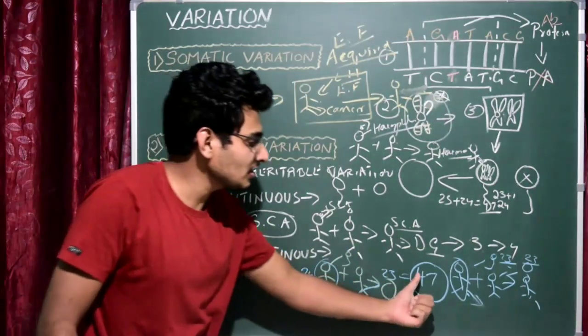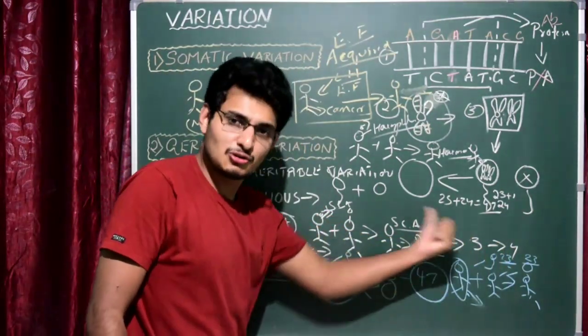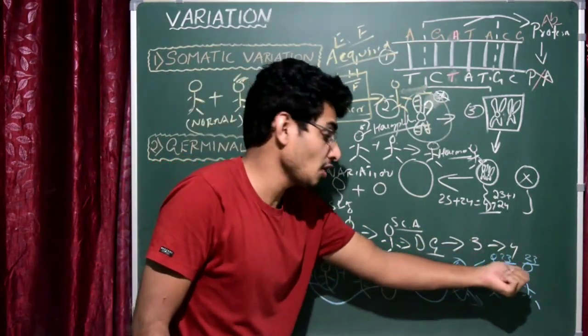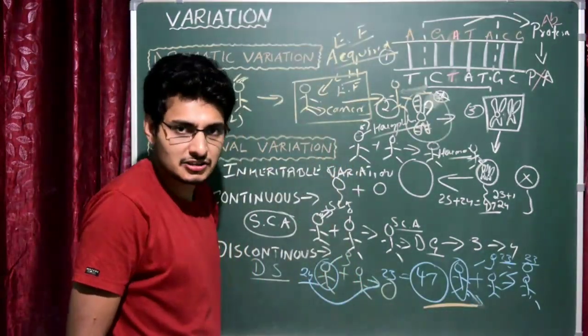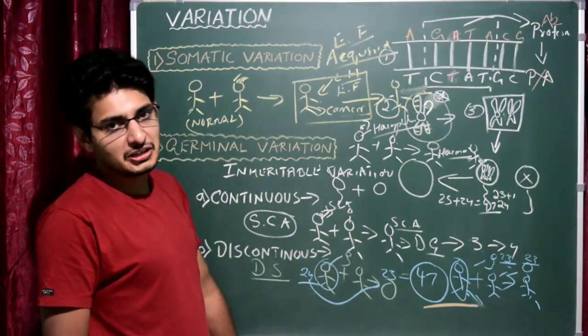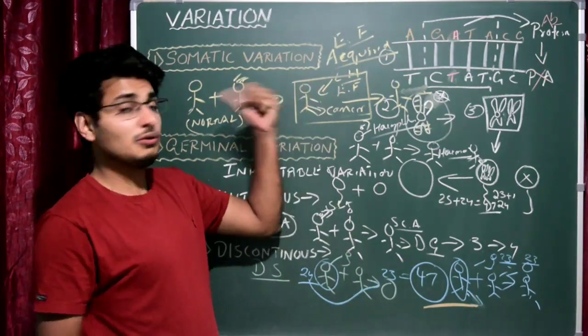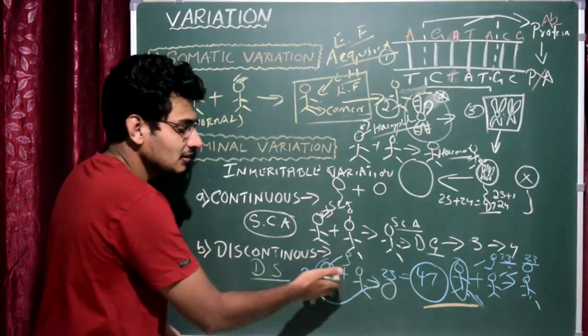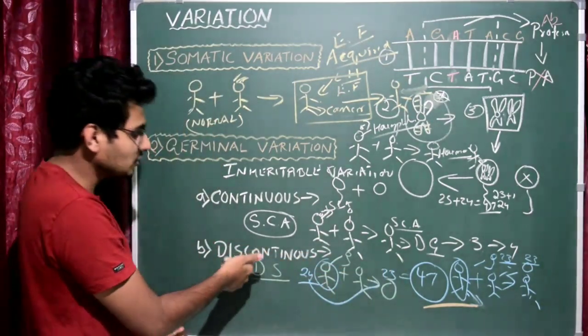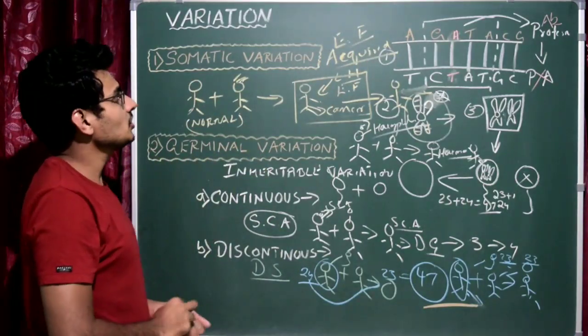He will not give the same chromosome to his offspring. That means it will get restricted. But we cannot call it a somatic variation, because a somatic variation is acquired only during the lifetime, but in this case it is by the father, heredity. So that is discontinuous variation. So that's all about variation.